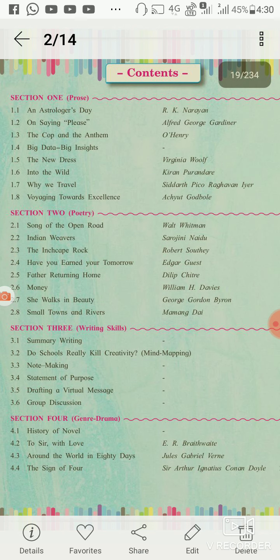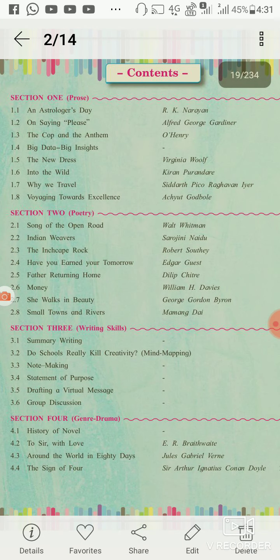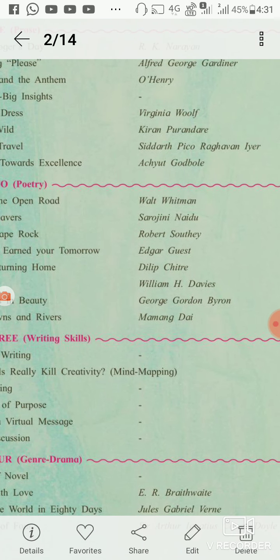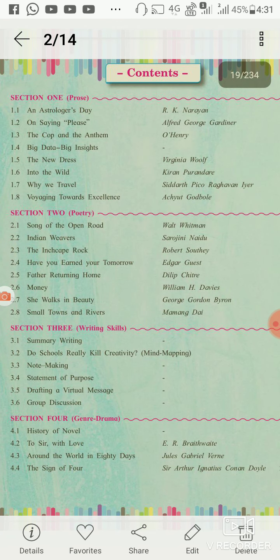First poem is Song of the Open Road. The poet is Walt Whitman. Second poem is Indian Weavers. Sarojini Naidu is the poetess. Third poem is The Inchcape Rock, written by Robert Southey. Fourth poem is Have You Earned Your Tomorrow? Edgar Guest is the poet.